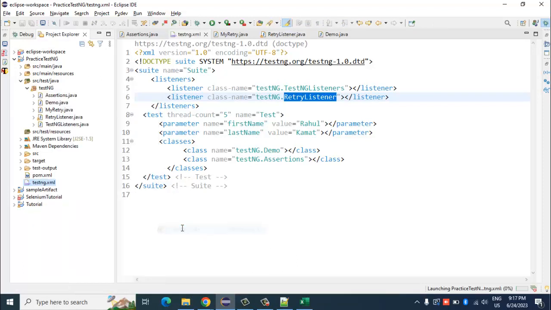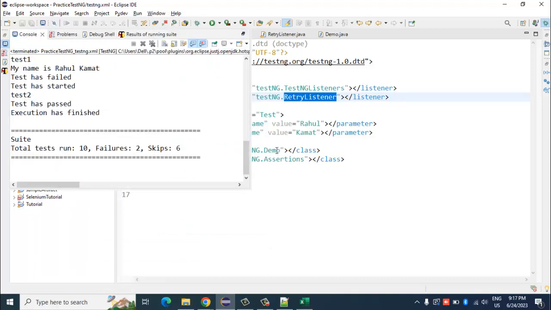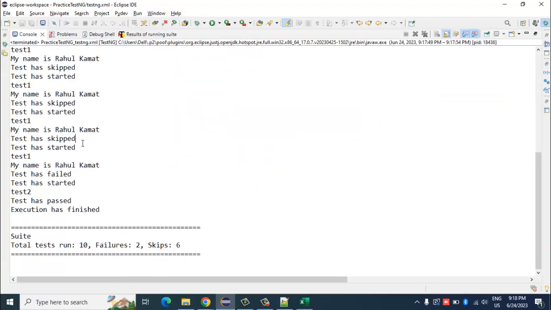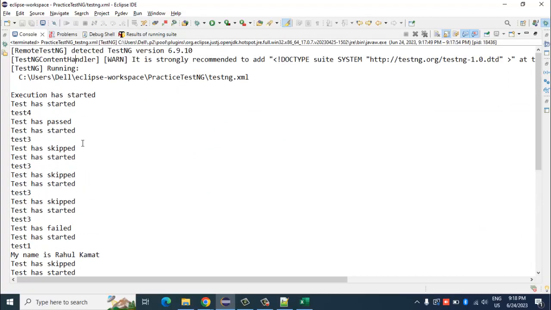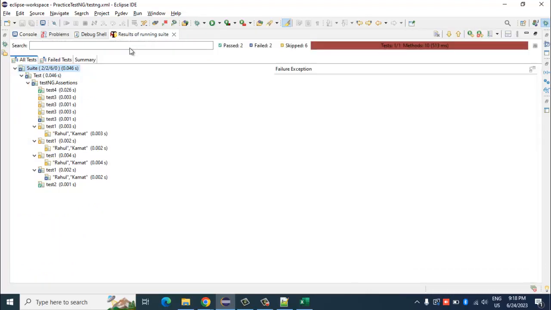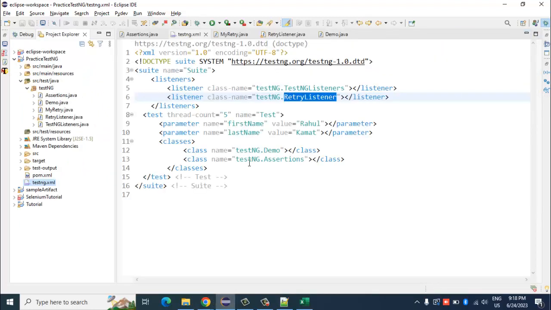Run as TestNG. TestNG assertion. Why did the other one execute? File name is correct, testng.demo, right?